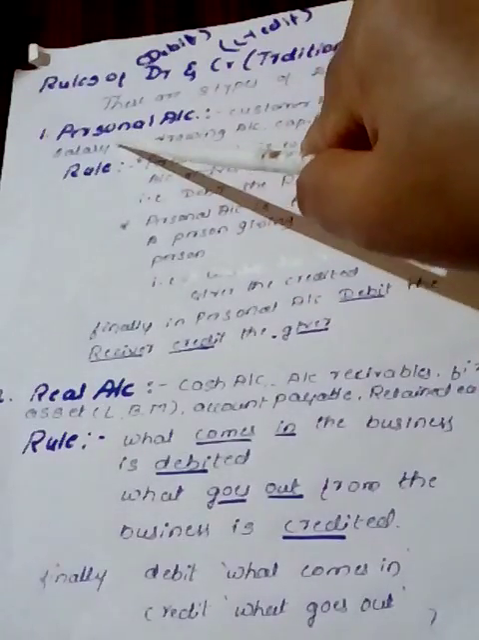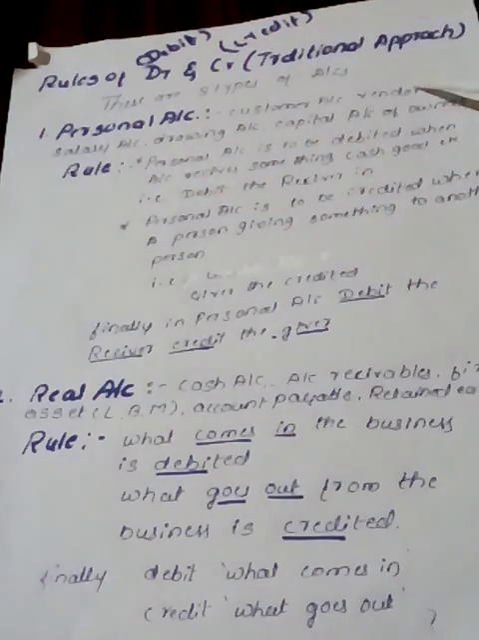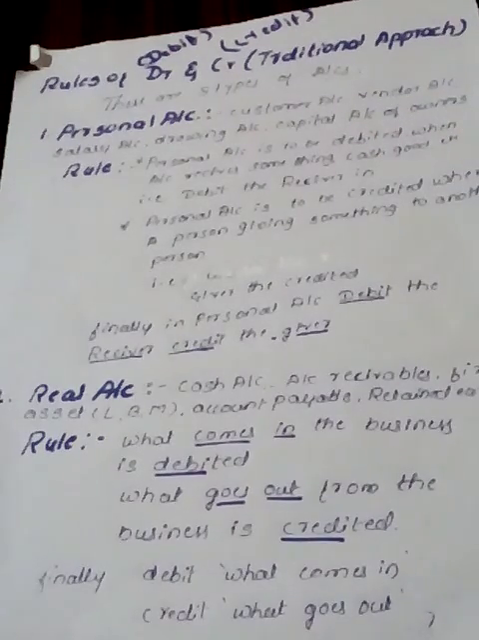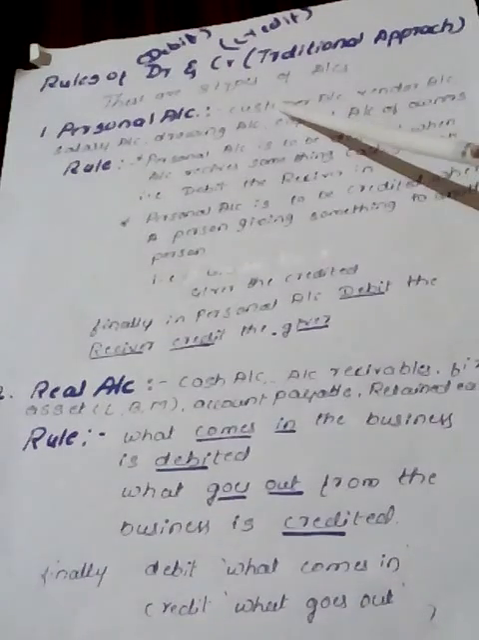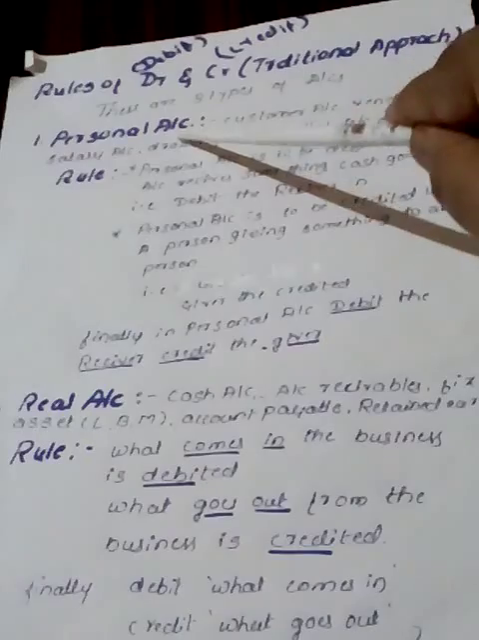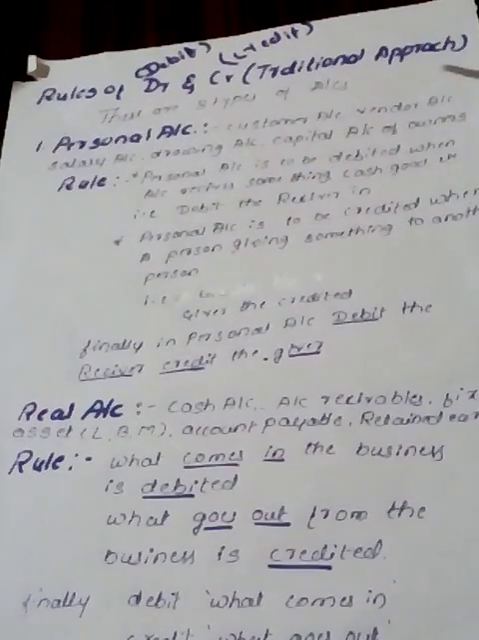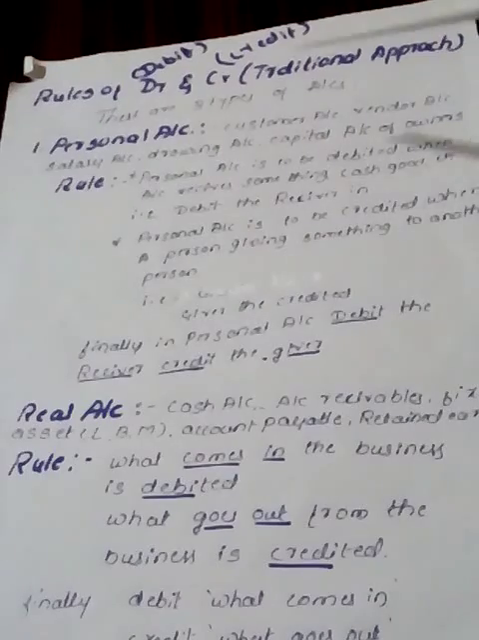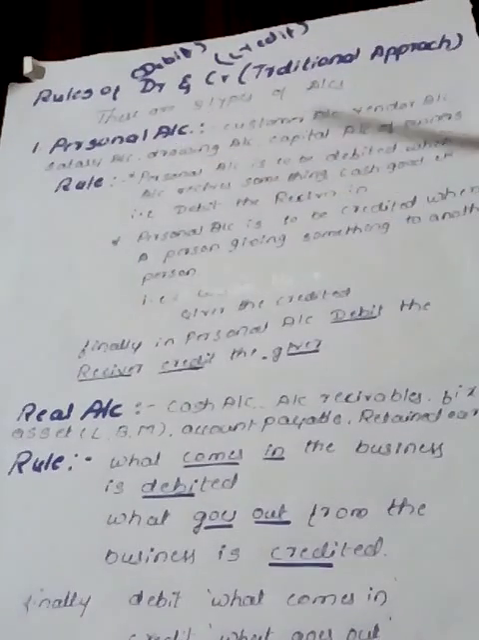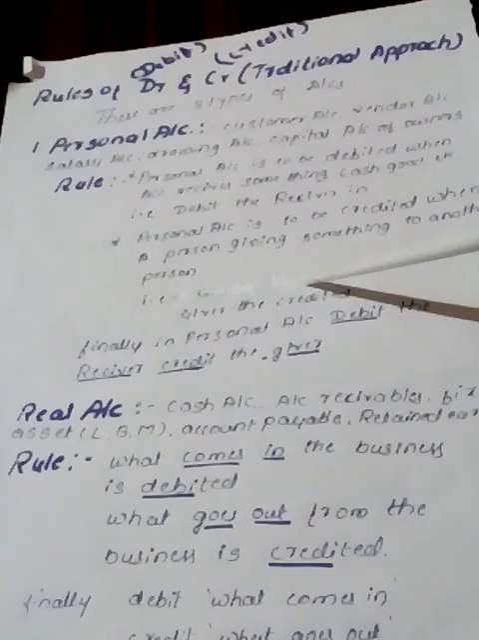Personal accounts are those accounts which are related to customer account, vendor account, salary account, drawing account, capital account of owners. I mean to say, these accounts are particularly related to a person. For example, a customer is a person, a vendor is a person. It may be a salary, a customer account or vendor account, the capital account of the owner or the drawing account. Then what are the rules related to the personal account? When is the personal account debited and when is it credited? Let's see one by one.